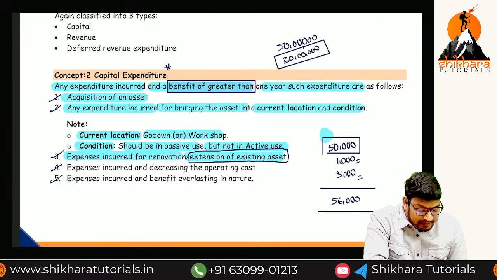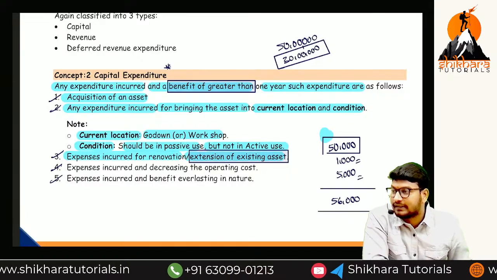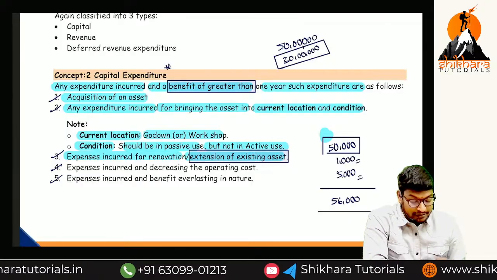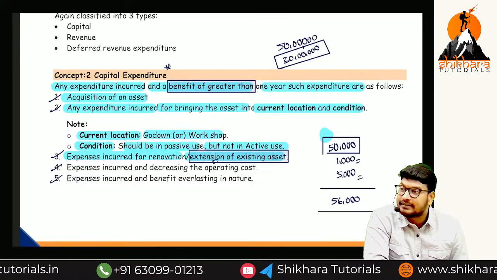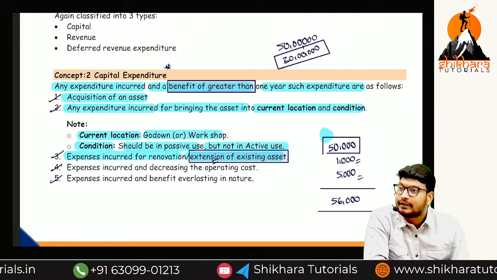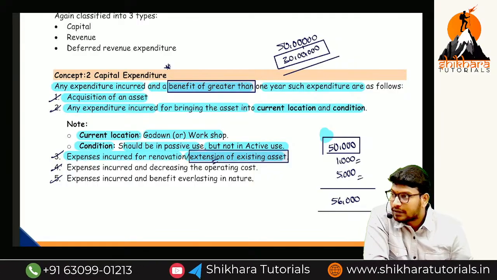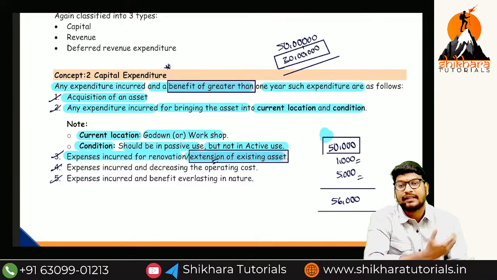This GRR complex is an asset or liability for us? Asset. So we are going to increase our extending, an extension of an existing asset. How much have we incurred? Again 30 lakhs. What is the total value of the asset now? 80 lakhs. Okay? So capital expenditure means nothing but extension also.